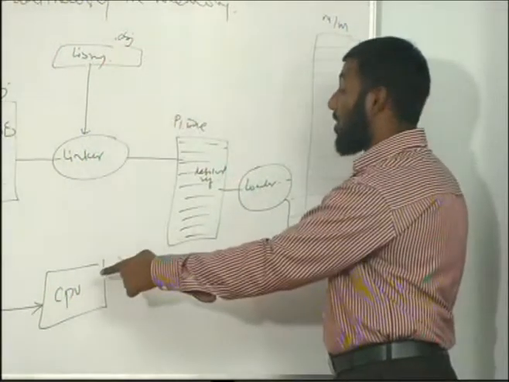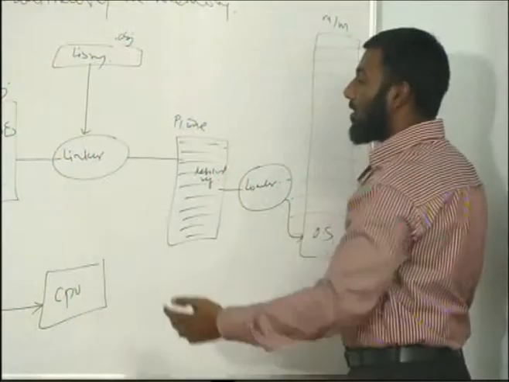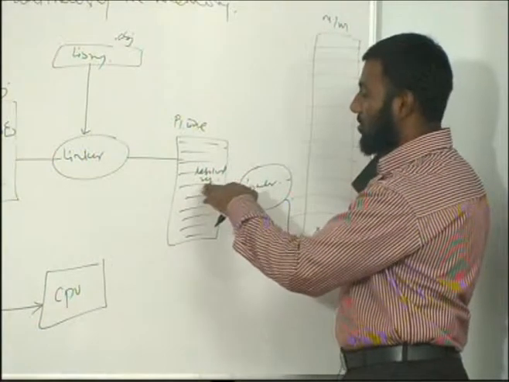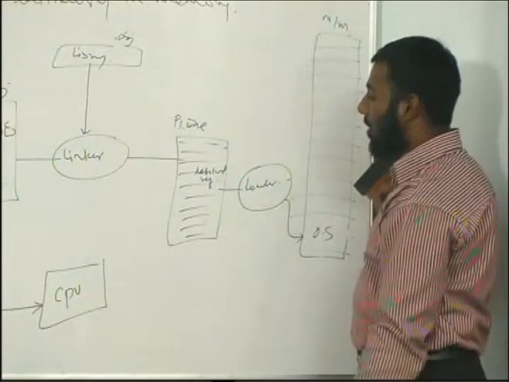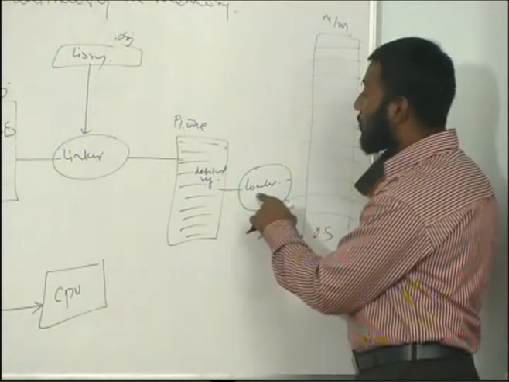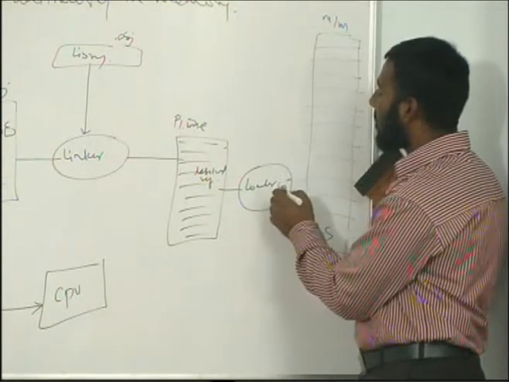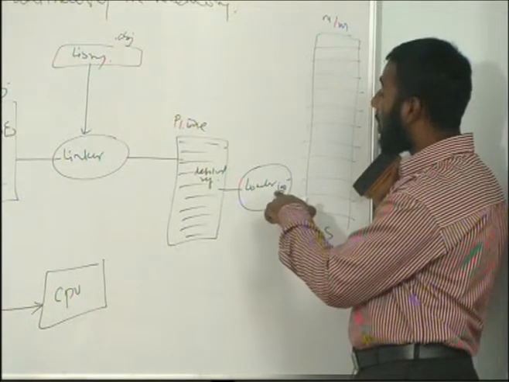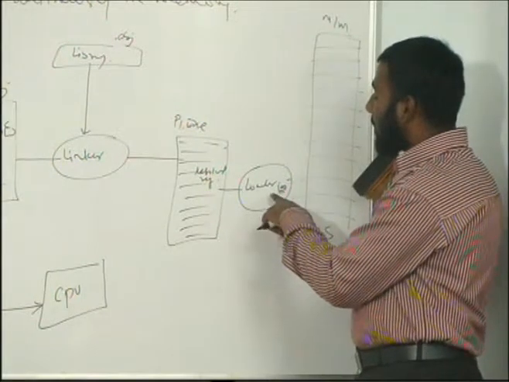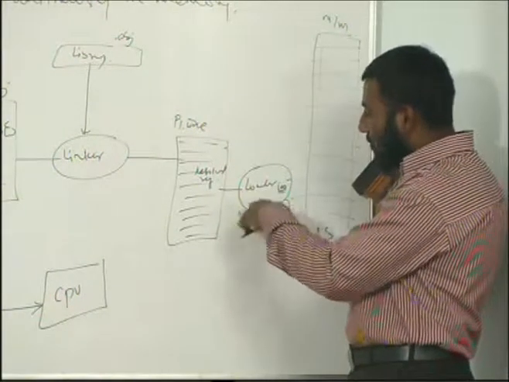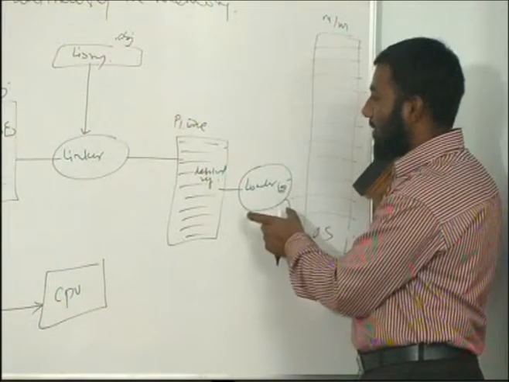The logical addresses are generated by the compiler, and at the time of linking they have been resolved. All these references have been resolved, so these are all compile time addresses. Now at the time of loading, it also says where it has to be loaded, somewhere like memory location 100. Now this 100 again is not a physical address, this is also a logical address. This kind of binding between instruction and memory address is called load time binding.